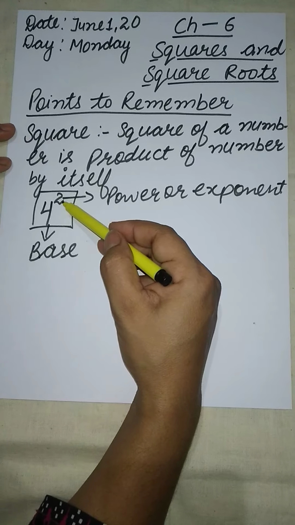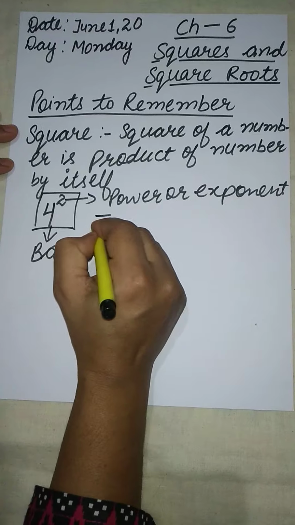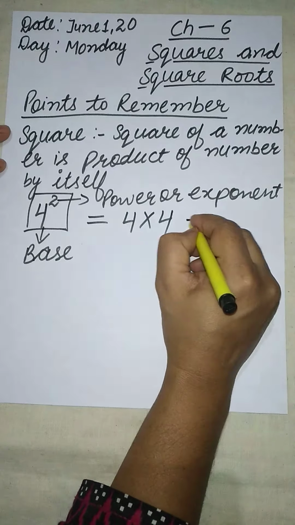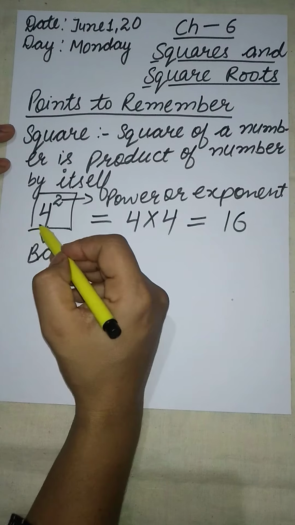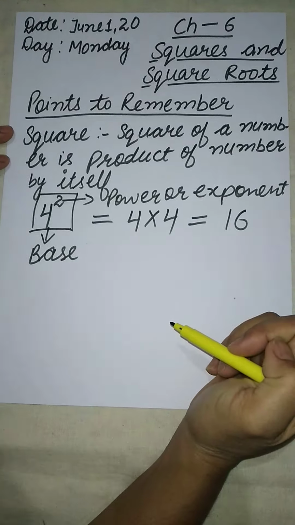As the power is 2, we will multiply this 4 two times. That is 4 multiplied by 4. 4 fours are 16. So we can say that the square of 4 is 16.